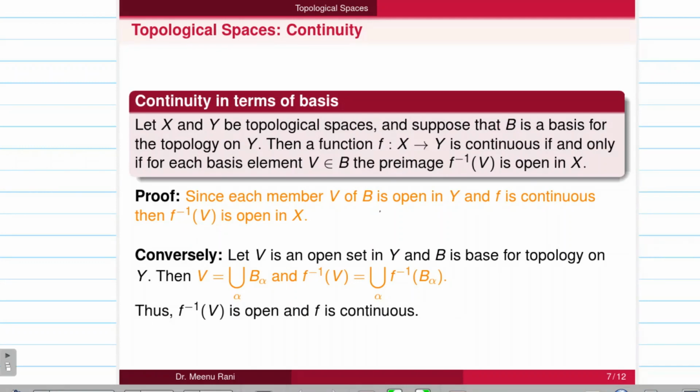Since B is a basis of a topology on Y, each member of the basis will be open in Y, and f is continuous.